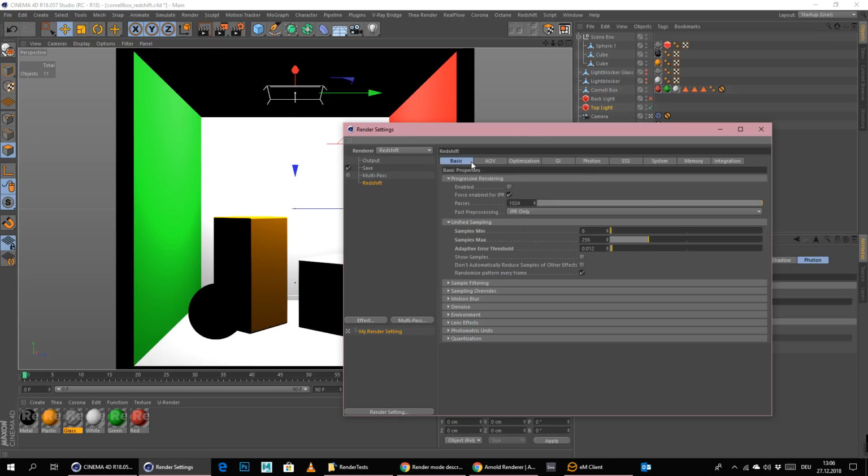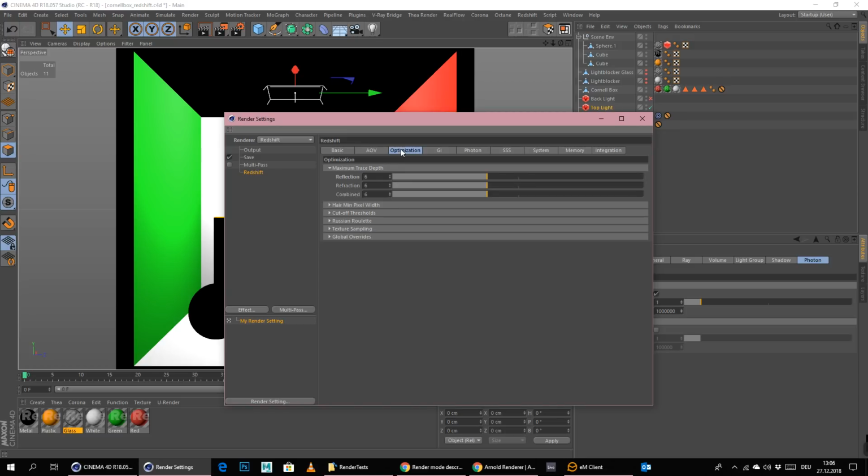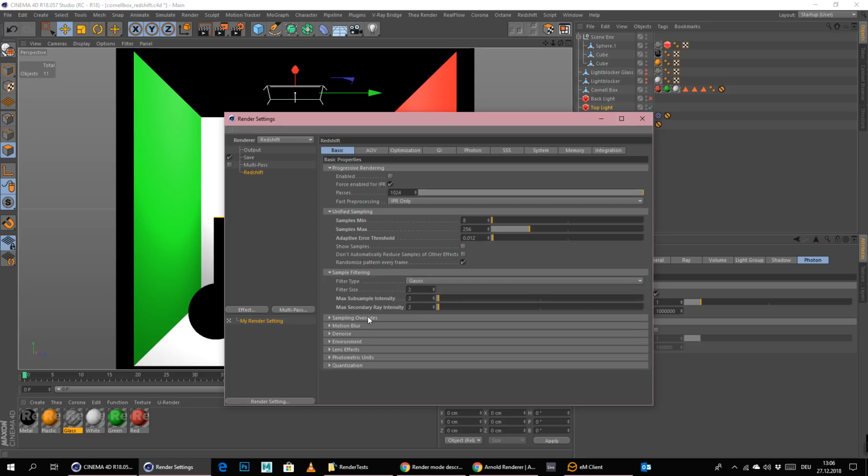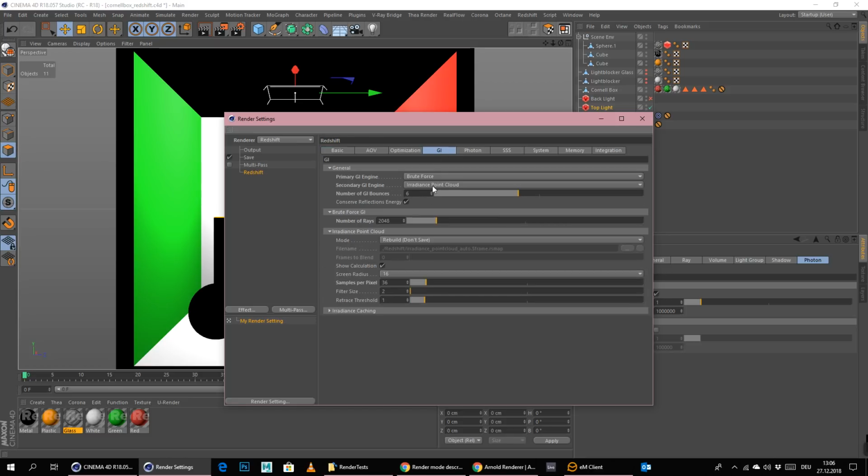The only thing that I could maybe imagine would help here is if we go to maximum trace depth, to the diffuse bounces maybe. If we up those bounces, that we get a little bit more, or the number of GI bounces in this case. Let's up this really to 15 or something like that.